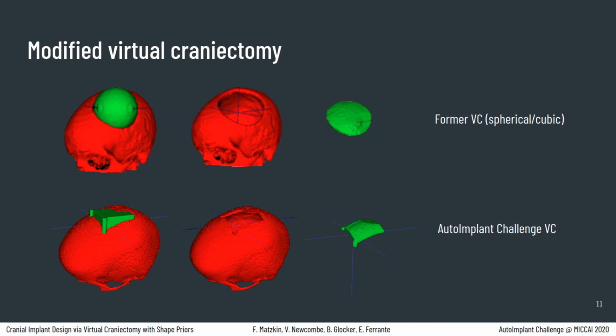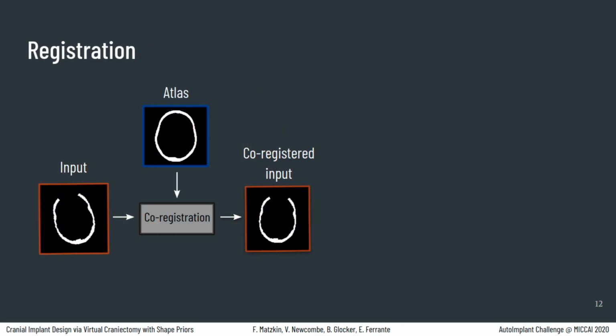The virtual craniectomy was used as a data augmentation mechanism to generate a variety of training samples from a limited amount of full skulls, resulting in a self-supervised learning approach, where no annotated skull defects are required for training. During training, we sampled images coming from both sources, simulated virtual craniectomies and defective skulls provided by the organizers. Also, we operate on full skulls, which are rigidly registered to an atlas and resampled to an intermediate resolution. Aligning the images allows us to work in a common space, which simplifies the reconstruction task.